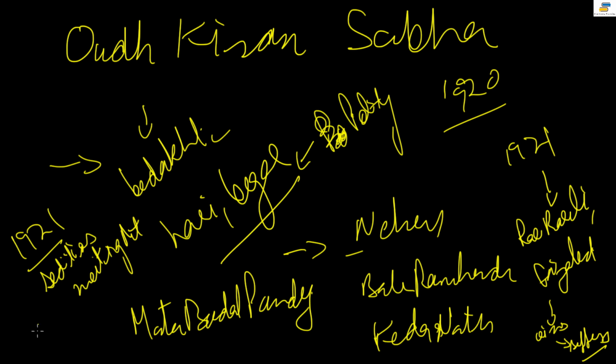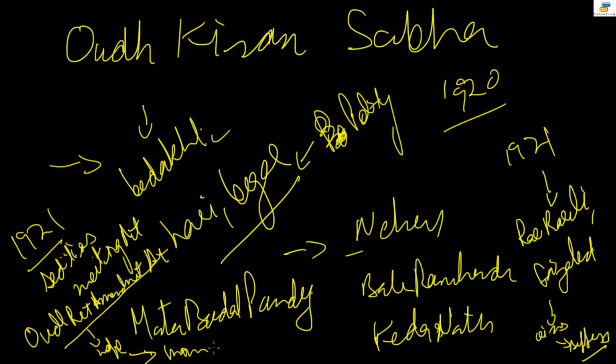And then the government passed the Oudh Rent Amendment Act. Oudh is Awadh only. The Awadh Rent Amendment Act gave little relief to the tenants, and it helped to raise hopes, and also contributed to the decline of the movement. So people's hopes had risen, they had been given the carrot, and the movement declined. So this is the end of the movement, right?